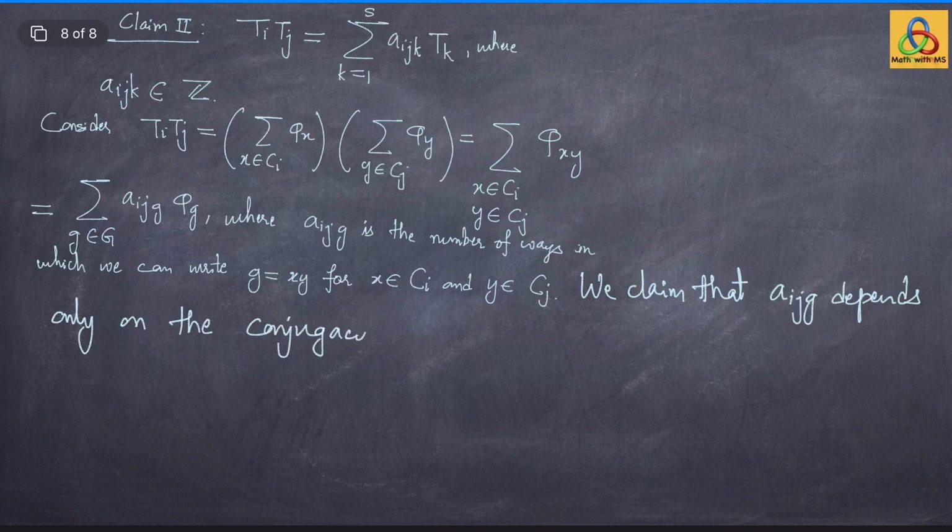That is, if g and g prime are conjugate to each other, then the integer Aijg is the same as Aijg prime. Let us see how to really understand this integer Aijg.